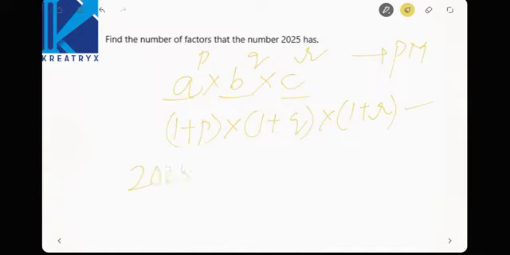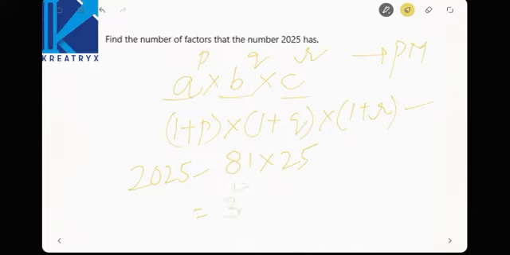Now see here, 2025, how can you convert this? See here, 2025 is divided by 50? No, it is not divided by 50. By 25, yes, it can be written as 81 into 25. Am I right? See here, 81 into 25 will lead you to 2025, and 81 can be written as 9 squared, and again 9 squared can be written as 3 to the power of 4.